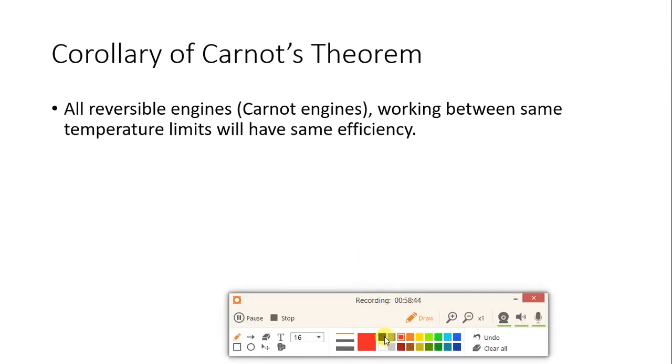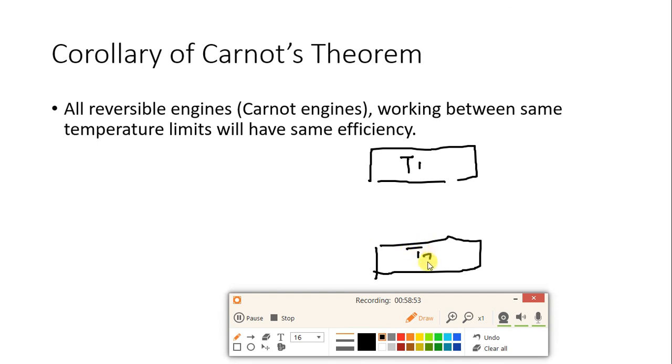So suppose you have a T1 temperature source and a T2 temperature sink. This is an engine, which is Carnot engine. Engine number 1 is Carnot engine number 1. And similarly, one more engine we have. This engine is also Carnot engine number 2.